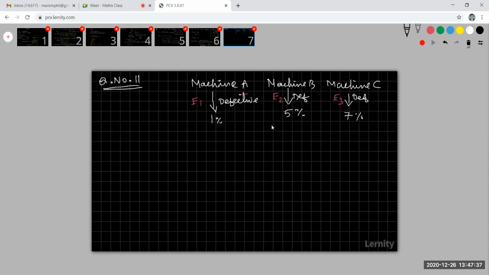Right. Now come to the next one. A is on the job 50% of the time, B on the job 30% of the time, and C on the job 20% of the time. A defective item is produced. What is the probability that it was produced by A?